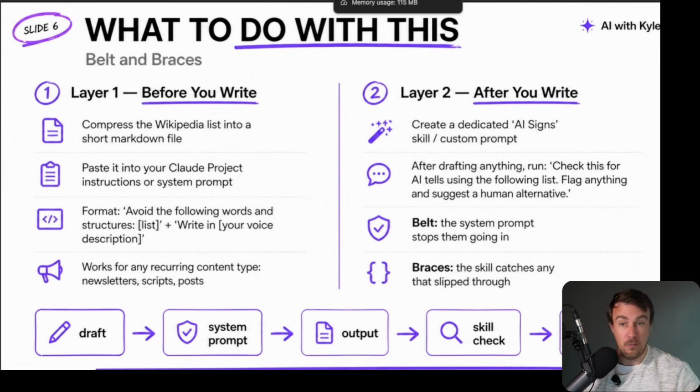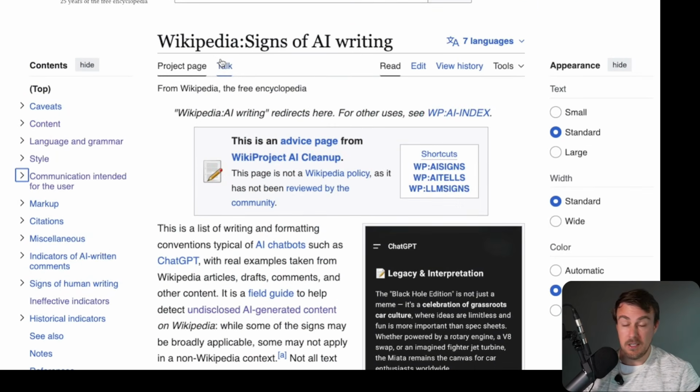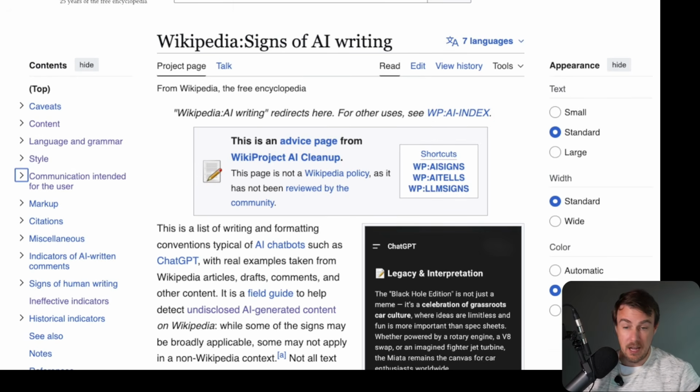So we're going to do this in two ways. First thing you can do, you can take this whole page, feed it into AI, feed it into Claude, feed it into ChatGPT, and you say, hey, summarize this and turn this into a set of instructions I'm going to put into my custom instructions. I'm going to put into my project instructions. I'm going to put into an MD file if you're using Claude Code, for example. And then I want you to follow these when you are creating written outputs.